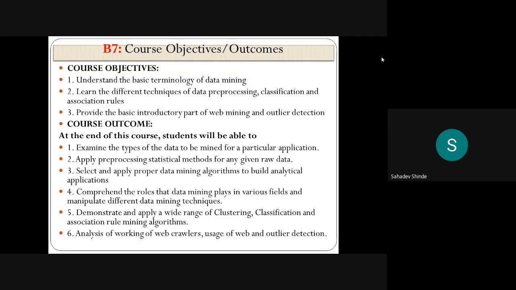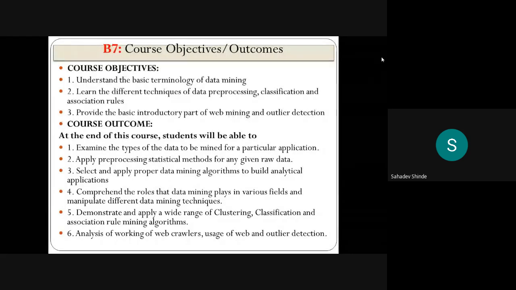And the fifth one is to demonstrate and apply a wide range of clustering, classification, and association rule mining algorithms. Means the algorithms related to clustering, classification, and association rules, that we can implement, do the analysis, or demonstrate after studying all these algorithms.